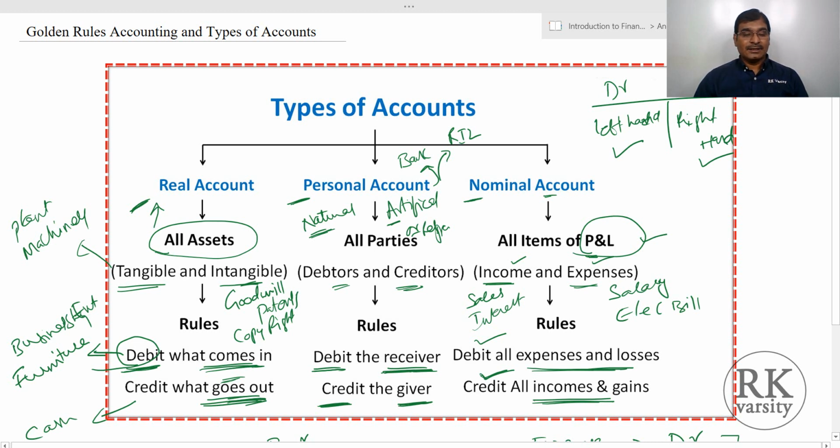Then check, in case of assets, whether the asset is coming in or going out. In case of a personal account, whether receiving or giving. And in case of a nominal account, whether it is an expense or income. Then next you have to apply the rule of debit and credit.